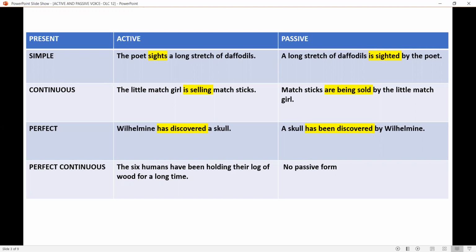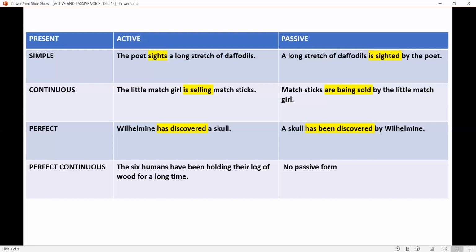Next one. Present continuous. The little match girl is selling matchsticks. So here matchsticks is the object. It becomes a subject in passive form. Little match girl is the subject in active voice, but it becomes the object in passive form. Matchsticks are being sold by the little match girl. Here are is used because the subject is plural, matchsticks. All right.